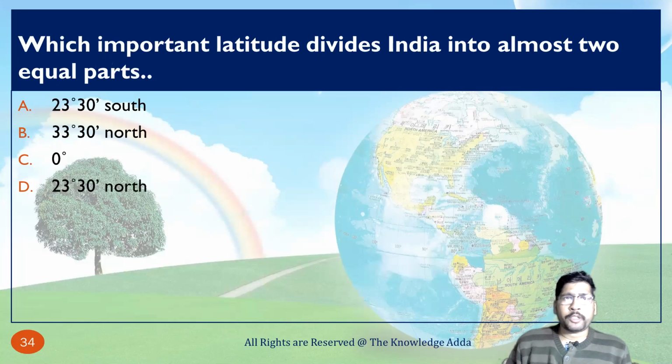Now, which important latitude divides India into two almost equal parts? So as we know, the Tropic of Cancer almost divides India into two parts, and the latitude of the Tropic of Cancer is 23 degree 30 minutes north.